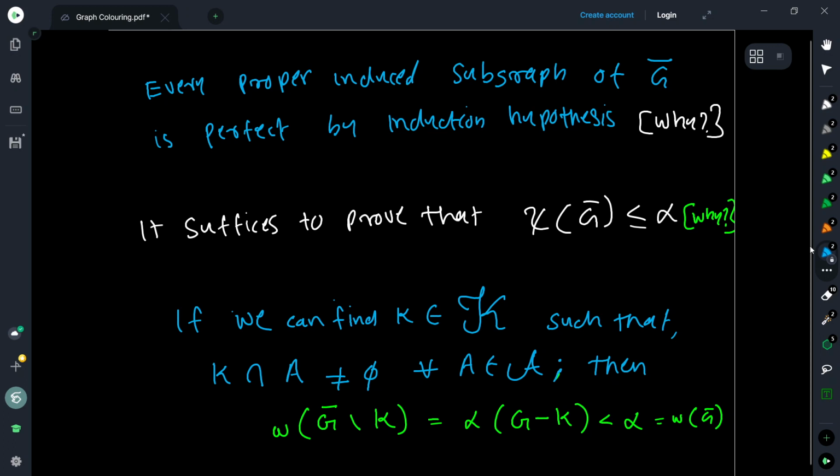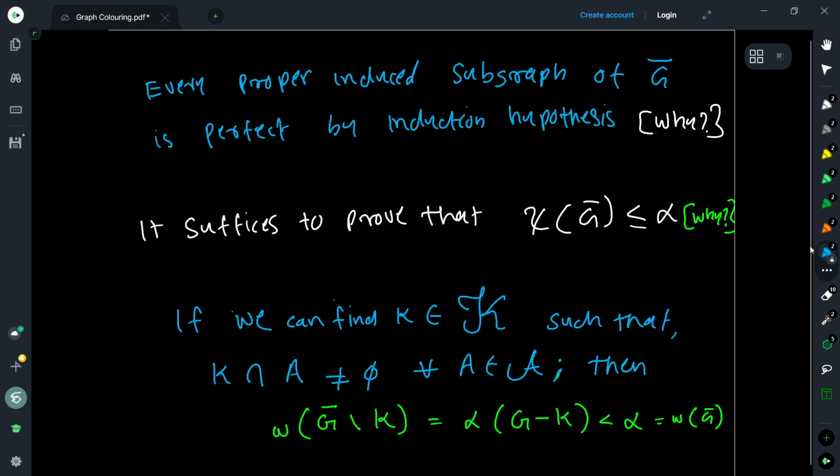Now, if you take a proper induced subgraph of the complement of G, it is the complement of some induced subgraph, in fact on the same vertex set, of G itself. So the proper induced subgraph of G we are taking is perfect, and it has strictly fewer vertices. So therefore, its complement is perfect by the induction hypothesis. Okay.